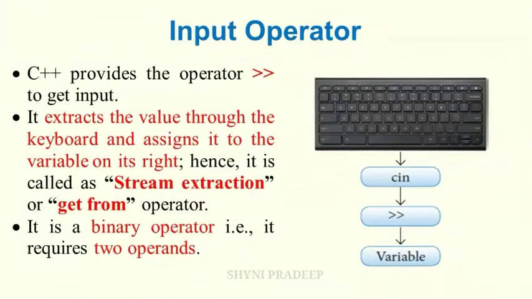It is a binary operator. It requires two operands. Binary operators require two operands, which means two values. Here the two values are Cin and the variable. Cin is the first operand. This is a predefined identifier. It identifies the keyboard as an input device. And this is the second operand, the variable. To receive or extract more than one value at a time, this double greater than operator should be used for each variable. This is called cascading of operators.